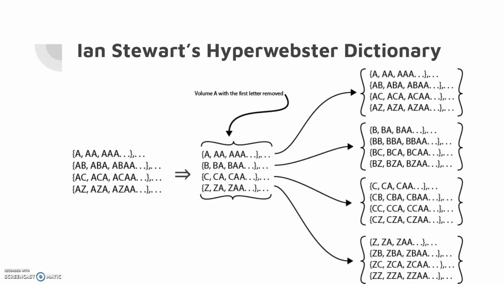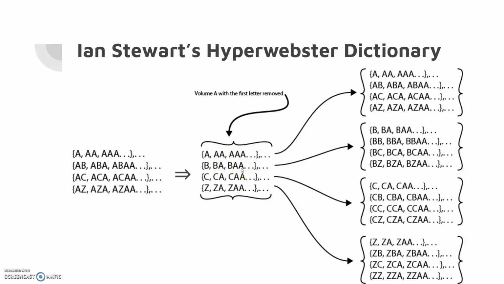Except now we kind of notice something. When we took out the first A, what we had left looks a little familiar. This right here looks kind of like what the rest of our book was supposed to look like. And actually, it's exactly what the rest of our book is supposed to look like. By removing the first letter of each volume of our Hyperwebster, we've made 26 copies of the entire Hyperwebster.